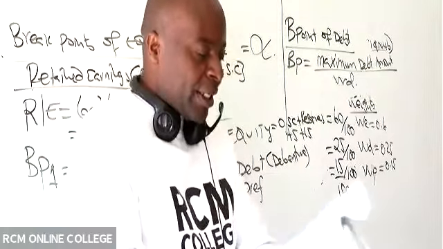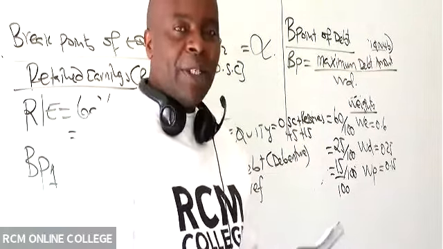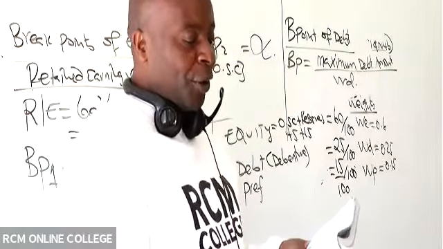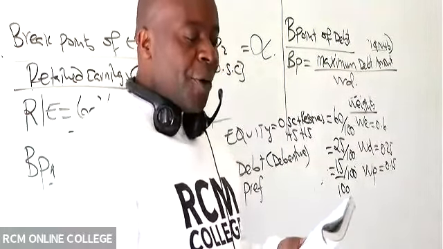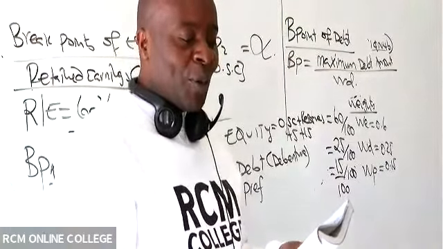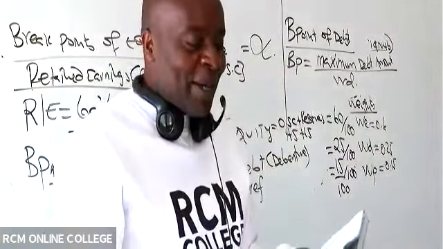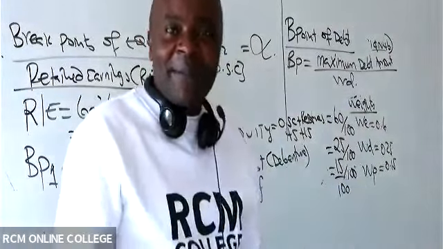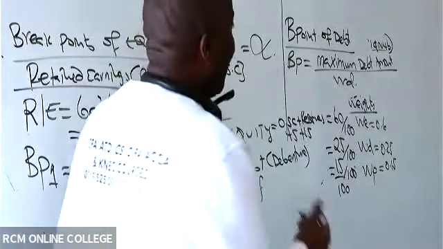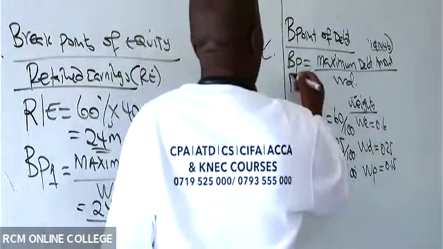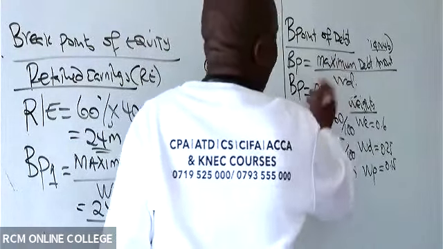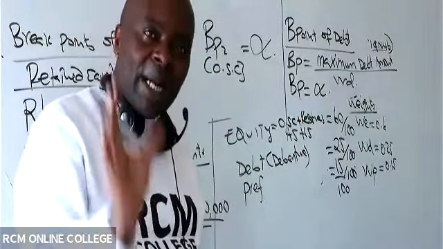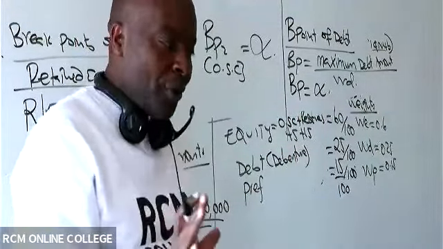If you read note number 4 under debentures, you see debentures are our debt instruments. Note 4, debentures: new debentures can be sold at a coupon of 13%. The debentures will be issued at par. There is nowhere they are giving us any maximum amount. So basically, the breakpoint for debt will be infinity. There is nowhere they are giving us the maximum debt amount available.